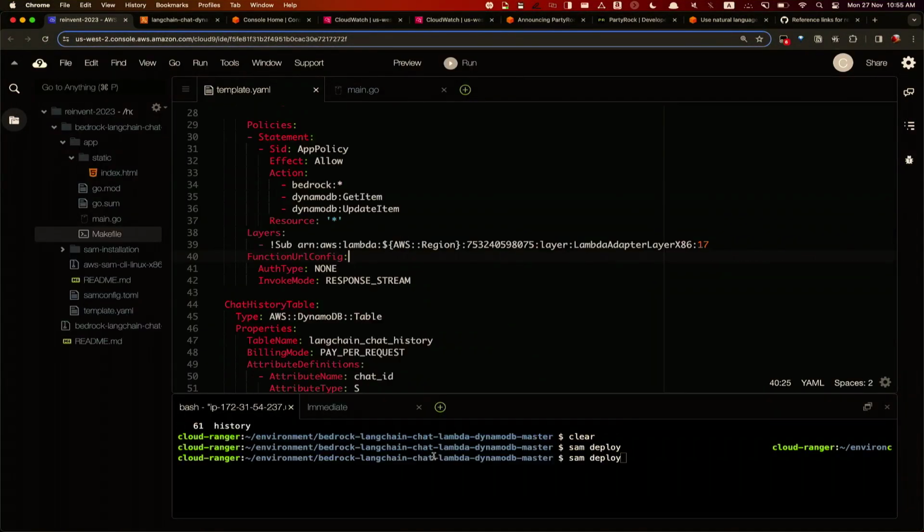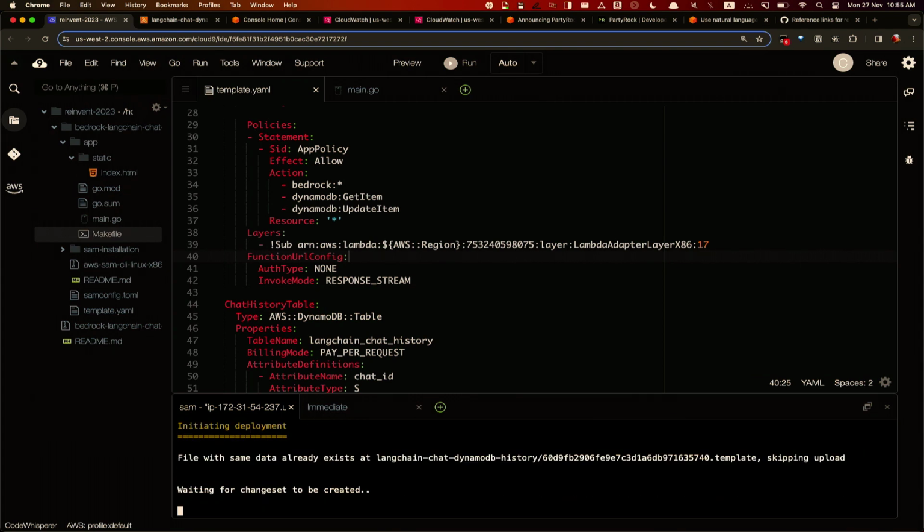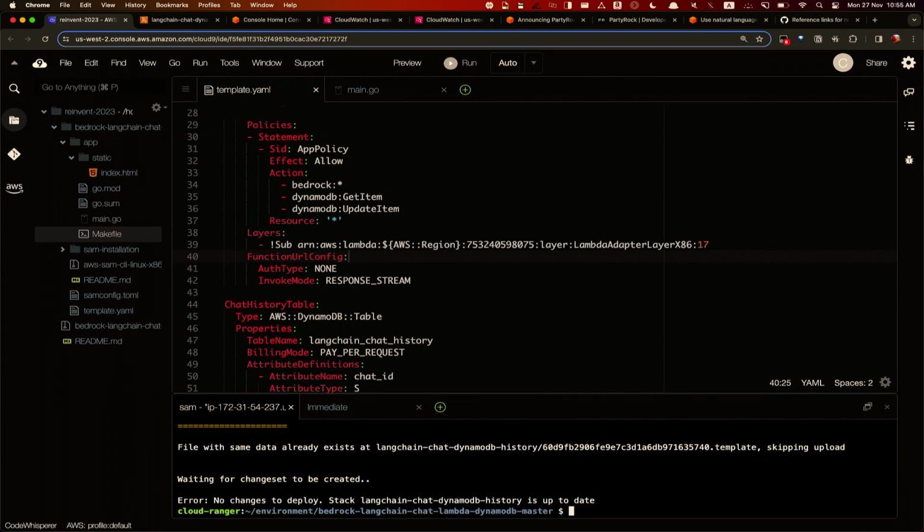This time I'm going to plug into my environment over here. What I've done, at least in this application, is that this is a Go application deployed in Lambda, and this is talking to Bedrock. The way we are going to invoke the Lambda function is that Lambda also has an option where you can get a function URL on top of the Lambda function directly, versus having an API gateway endpoint pointing to it. It's a great way to test Lambda functions, especially if you want to just run something quickly.